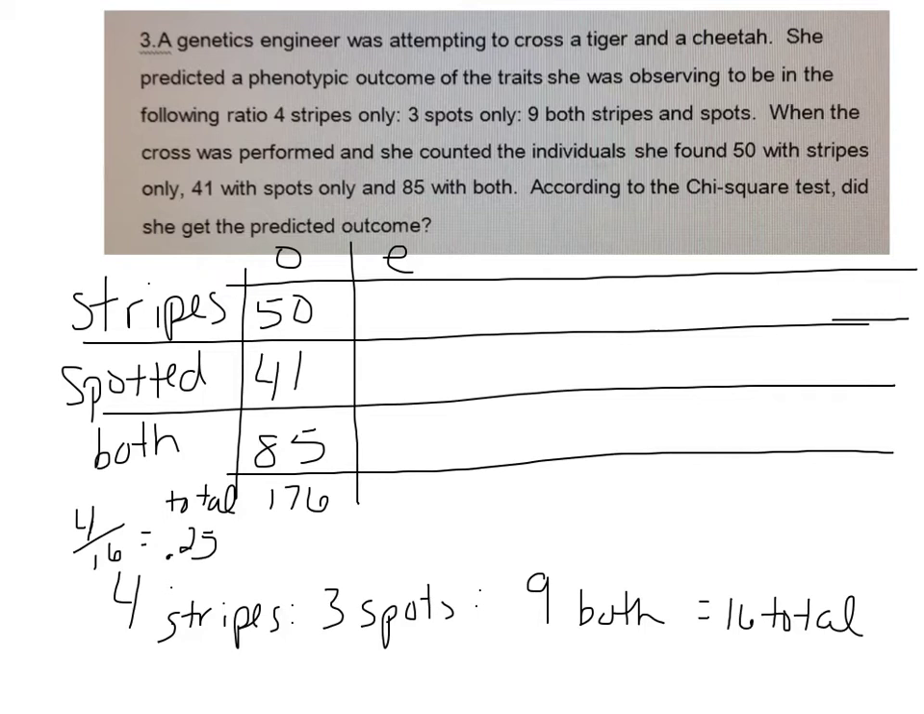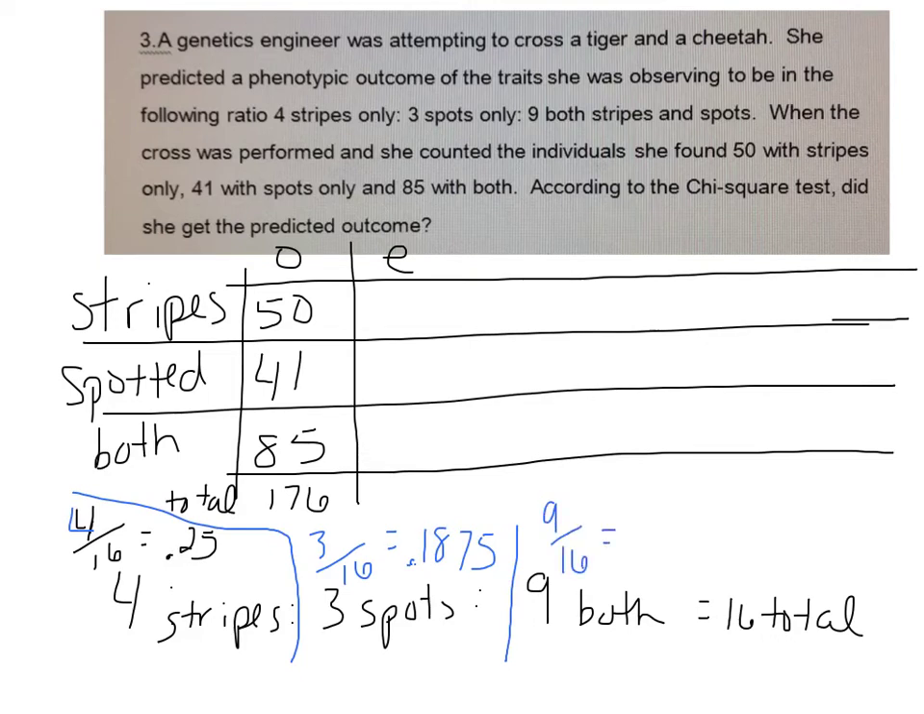Here, let's make this stand out a little bit, okay? So then I have spotted, right? I have 3 out of 16 would be spotted, which would be 18.75% or 0.1875. And I'm not converting this to percent because then I just have to convert it right back. Okay, again here, 9 out of 16, okay, is my frequency, is 0.625 of them that should have been both.